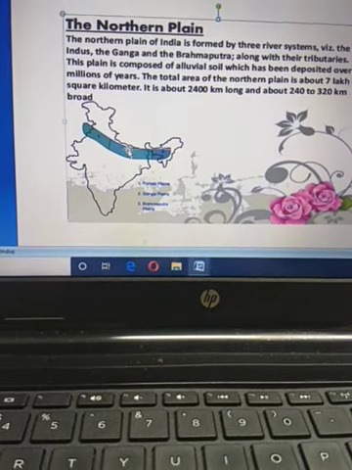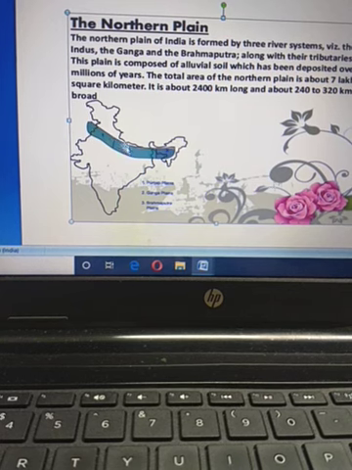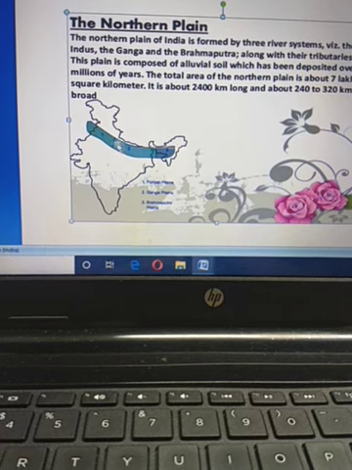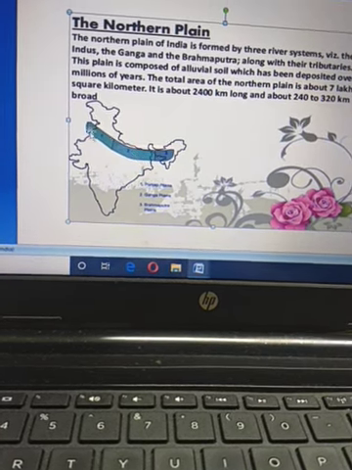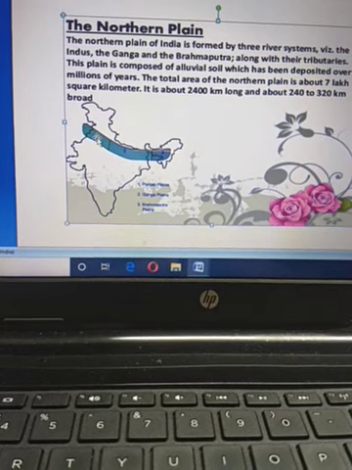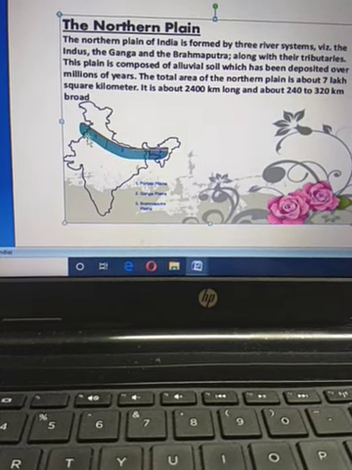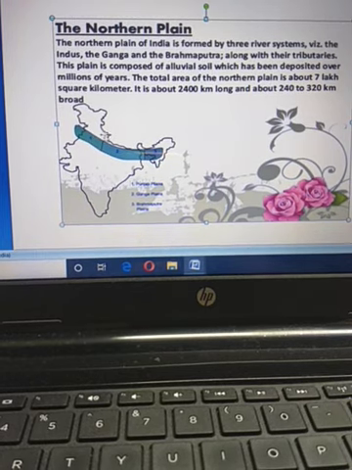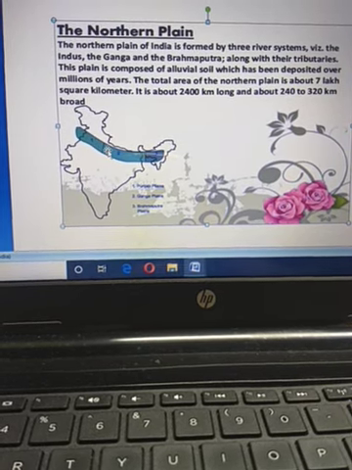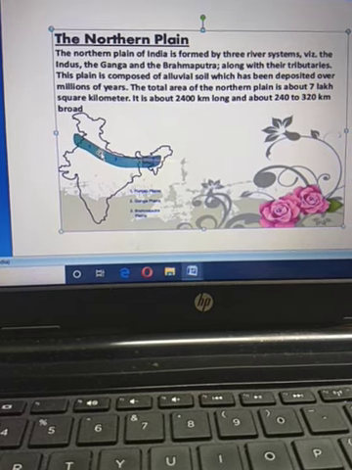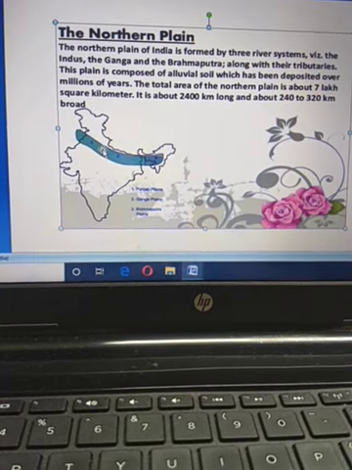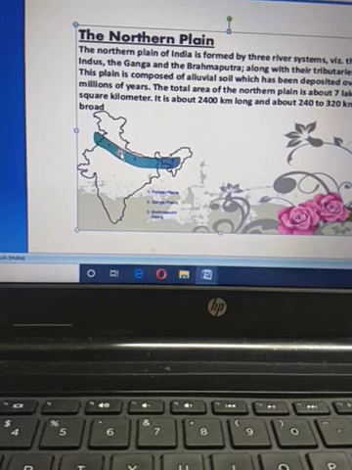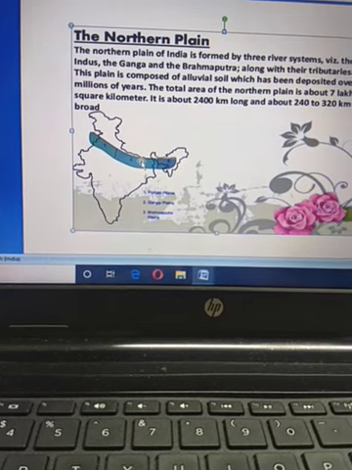If you see this map, you can easily understand this is the area mainly covered by the northern plain. The northern plain is mainly formed due to the deposition of the Himalayan river system. Here the Himalayan rivers deposited alluvial soil. You know very well that alluvial soil is favorable for growing any kind of crop.